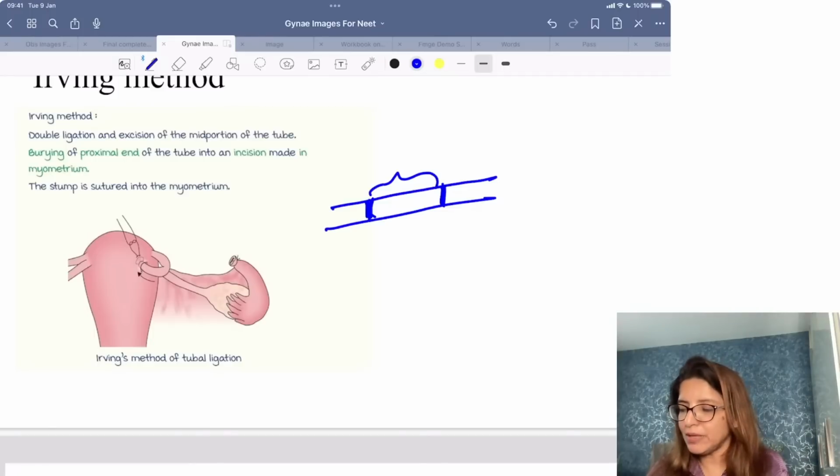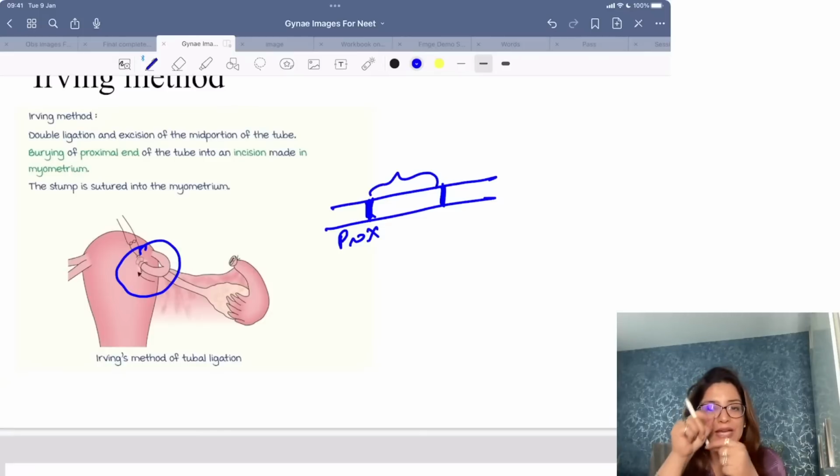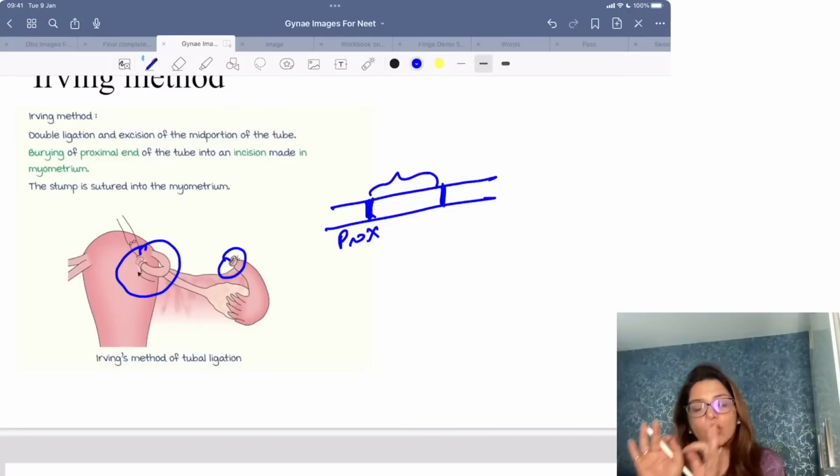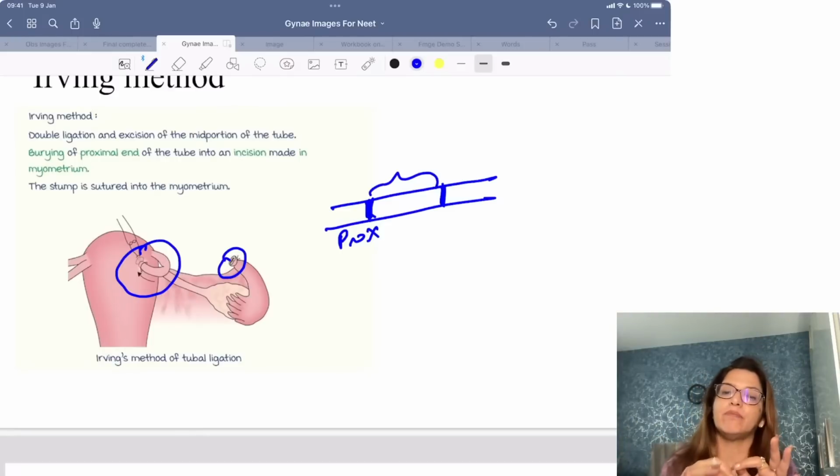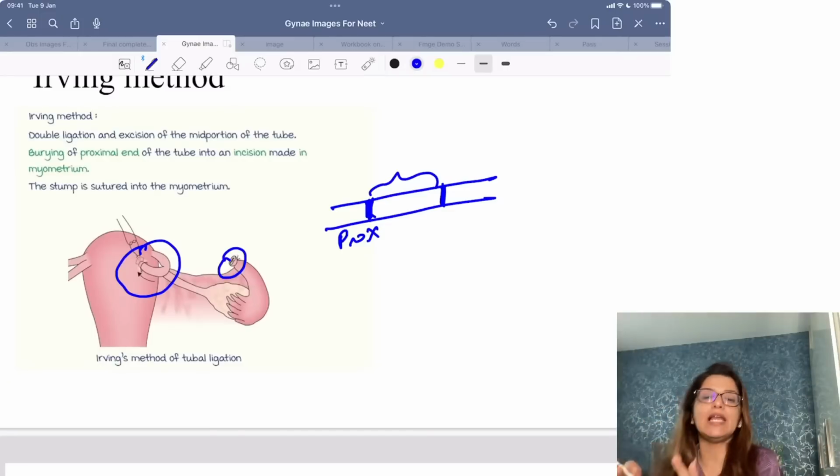Now the proximal end of the tube, you make an incision in the myometrium and stitch it to the myometrium. The distal end, you just suture and leave there, but the proximal end will be buried in the myometrium. So in Irving's method, it is the proximal end which is buried in the myometrium.